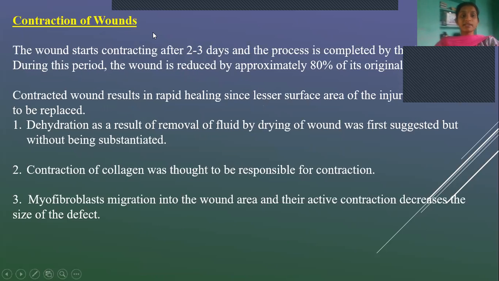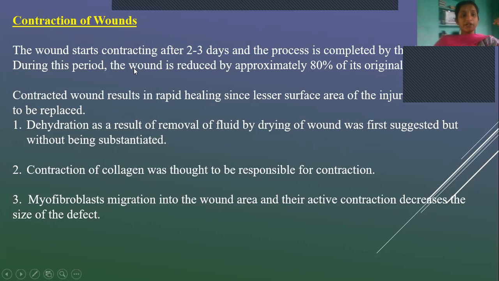And the second step is contraction of wounds. Now the scar tissue is formed, and it has to be contracted so that it will mix with the normal tissue. The wound contraction starts after 2 to 3 days, and this process will be completed by the 14th day of the wound. During this process, the wound undergoes contraction, and because of that, it is reduced in size. Approximately 80%, it will reduce its size.